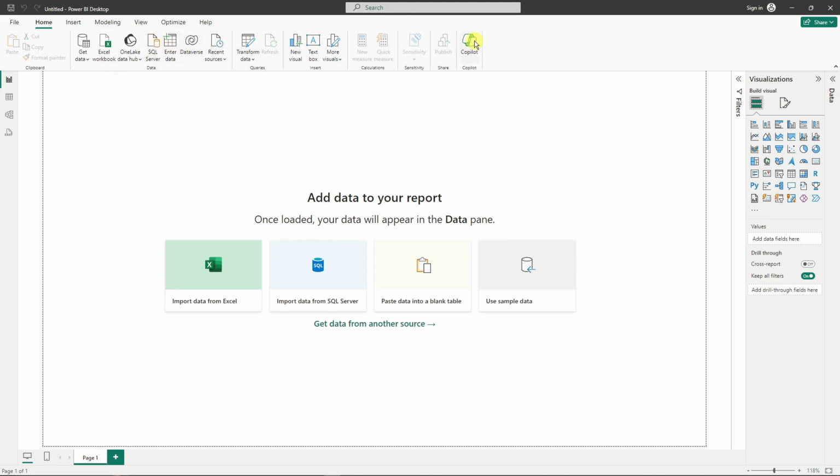It also has Copilot now. But Copilot, I think, for the full feature is for the paid subscription of Microsoft 365. Right now, you only have the free trial, and let's try it out.